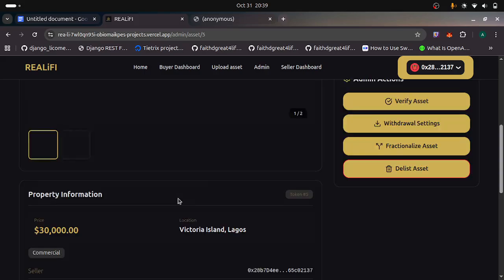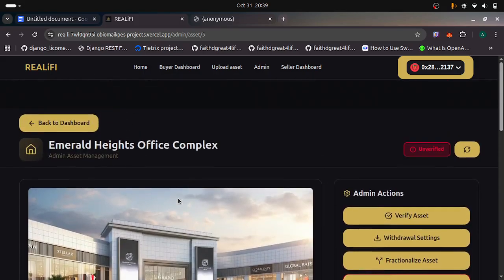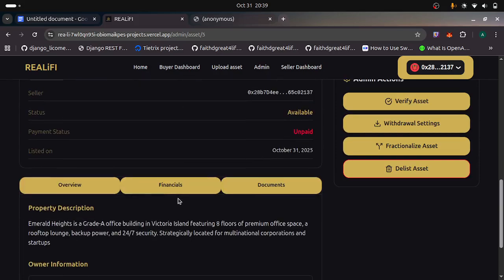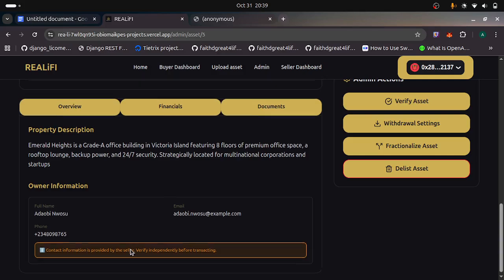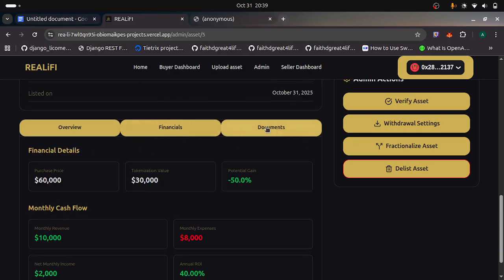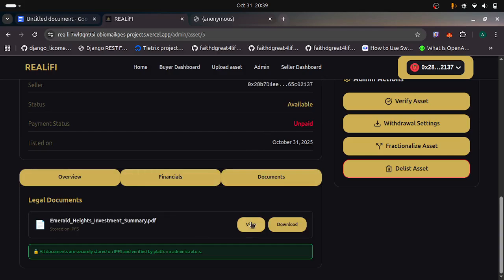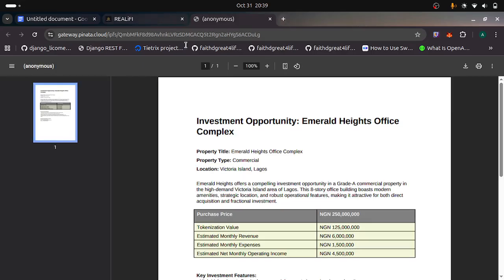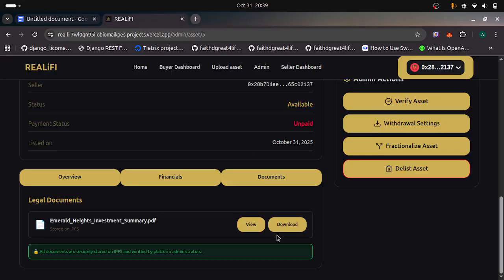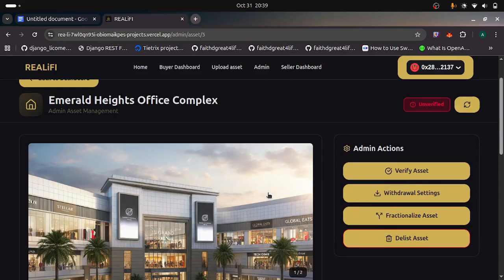So I'm trying to verify the asset that was just created, this asset. As an admin, I can also see all the data about the asset. I have the overview, just like the buyer could see, and the financials, the documents too, everything. I click on view. This URL is open for me. Yeah, I can see this PDF I uploaded. So before verifying it, I can also go on site. You don't have to rush the verification. You go on site to check the asset out. You go with your lawyer. It's the duty of the admin to make sure that the asset is actually a real asset.